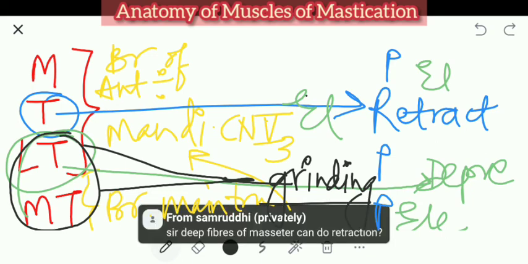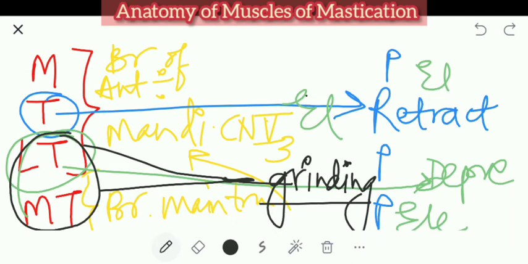Deep fibers of masseter, can they do retraction? Just one minute. No, they will not be able to do retraction. If it is given in the textbook, I will have to search for it. But if you see the masseter muscle, even if the fibers are deep, they are on the lateral aspect only, and their direction is most important. Superficial fibers cause protrusion because their angle is downwards and backwards at 45 degrees.